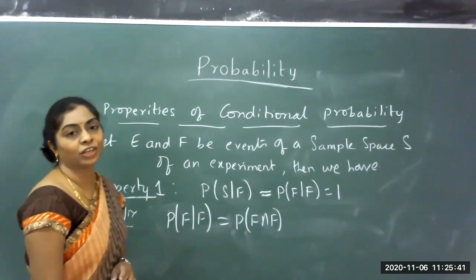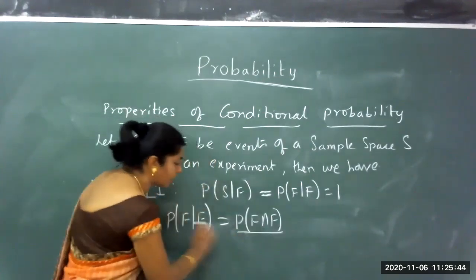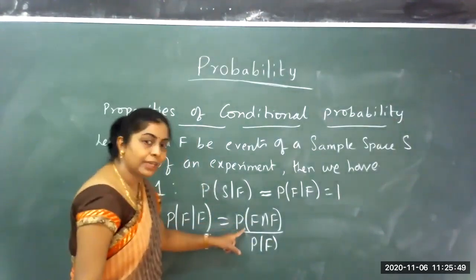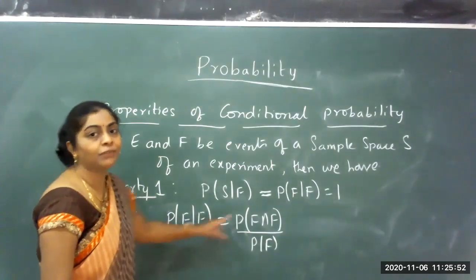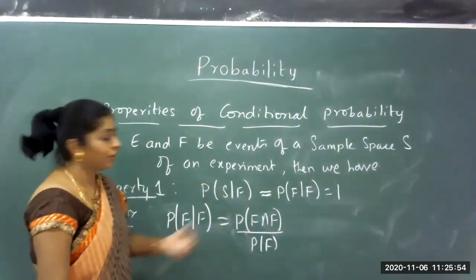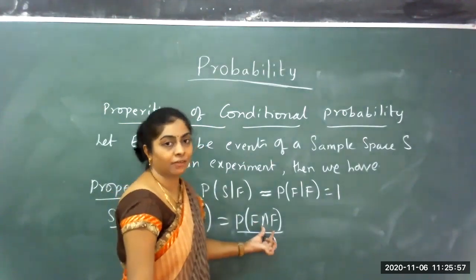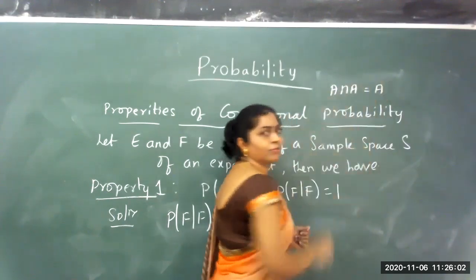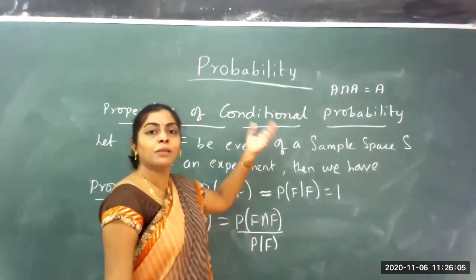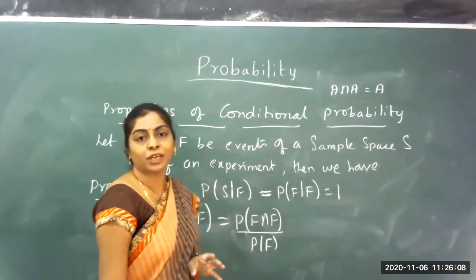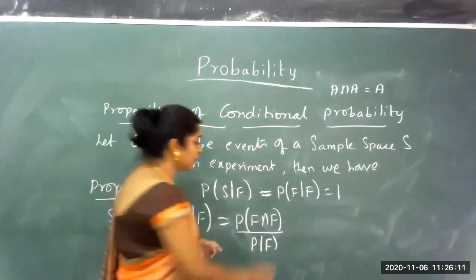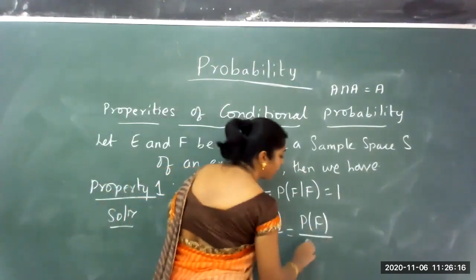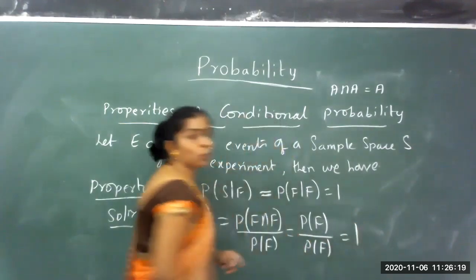Probability of F intersection F divided by probability of F, since that event has occurred. Now what is F intersection F? In set theory, you also studied that A intersection A is A itself, because the common elements, both sets being the same, are the elements of A. So probability of F intersection F is nothing but probability of F divided by probability of F, that is equal to 1.